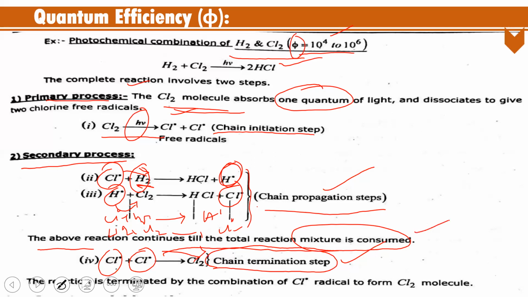Finally, the reaction is terminated by the combination of chlorine free radicals to form the chlorine molecule. Because of this, a number of reactions take place in the secondary process. Also, these reactions are exothermic reactions. Due to this, these photochemical combinations have high quantum efficiency or quantum yield.